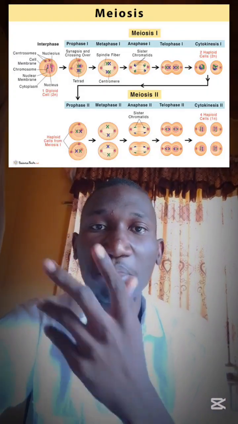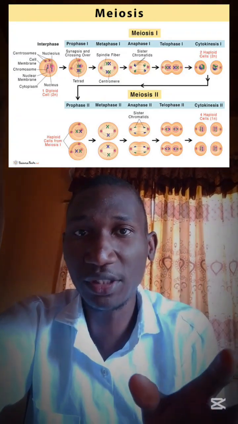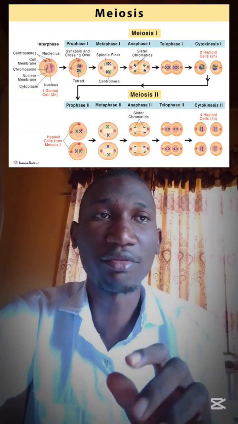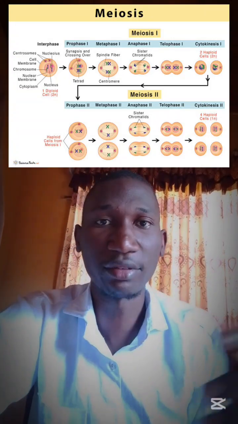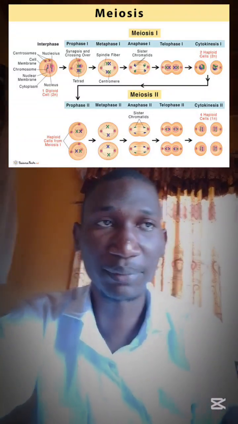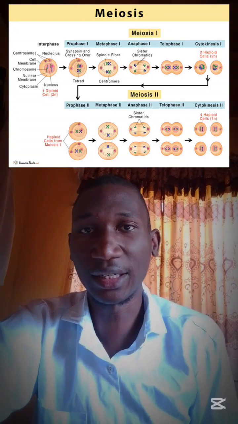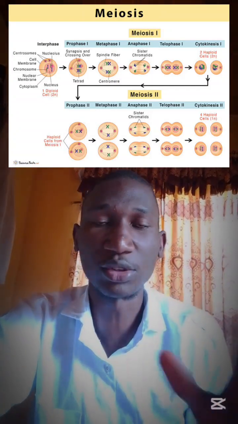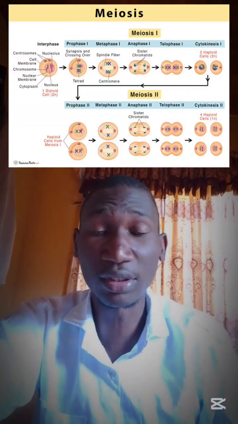So we are going to have two daughter cells, and if it is meiosis, we are going to have meiosis 1 and meiosis 2. And in meiosis 1, we have the prophase, which is the longest phase in meiosis 1. We have, I think, five stages. That is LPZD squared: leptonema, pachynema, diakinesis, diplonema, and zygonema or zygotene. So those are the stages in prophase.